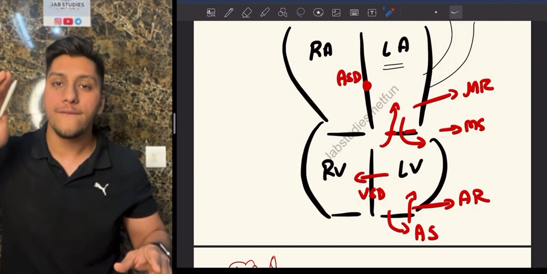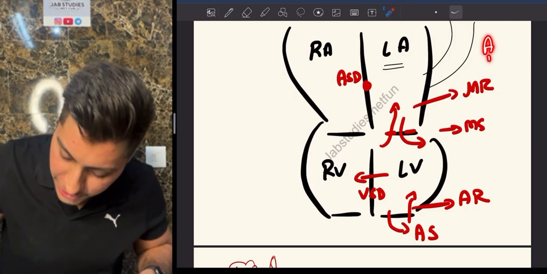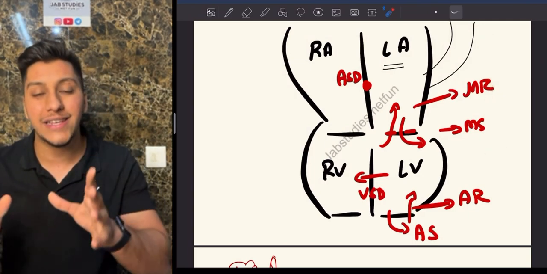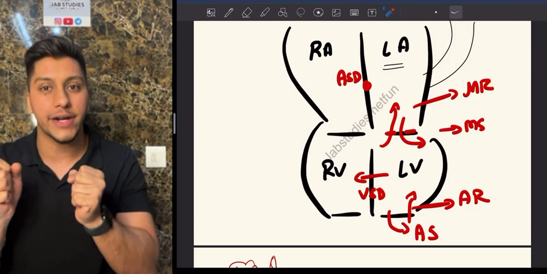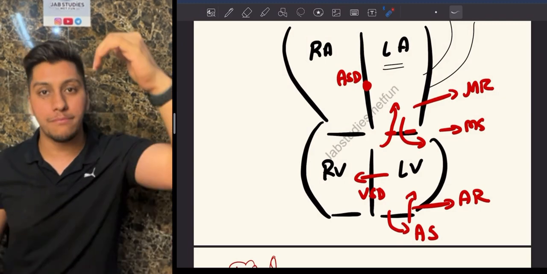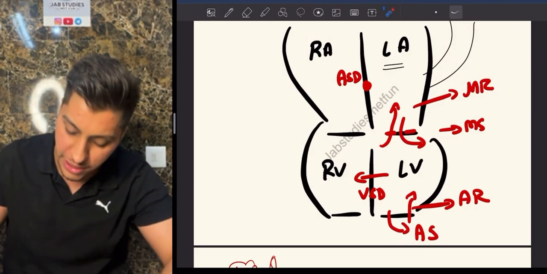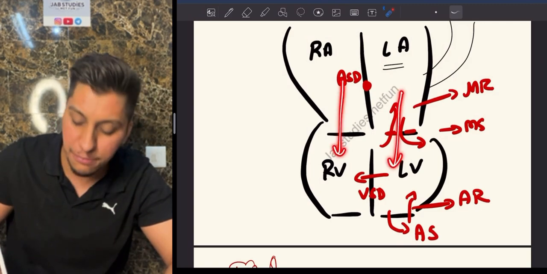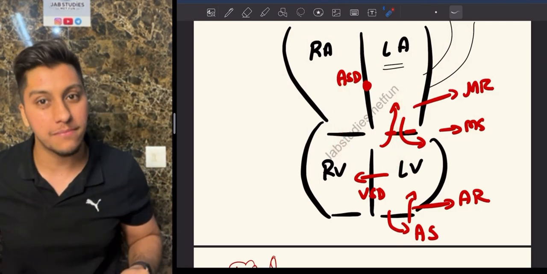Very simple. Whenever the blood flows from the atrium to the ventricle, as I told you, the ventricles are not contracting. So that is why this is diastolic. So the murmurs which you will hear when the blood is flowing from up to down, which is in the condition of mitral stenosis and tricuspid stenosis, is going to be a diastolic murmur.